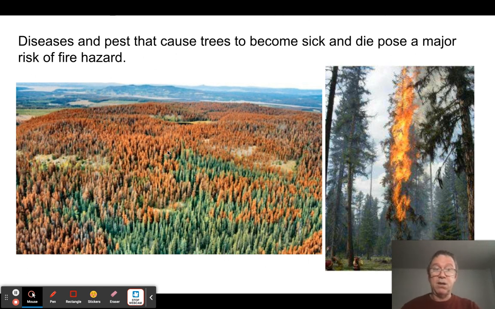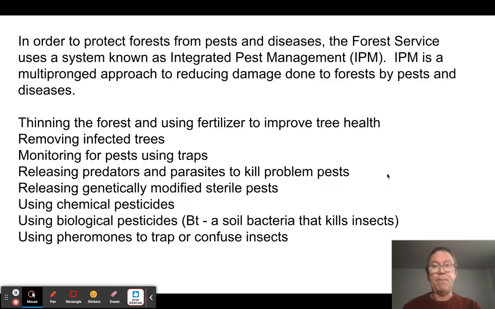And these dead trees are easily caught on fire, right? So it's very important to try to prevent that from happening. One way they do this is using something we're going to talk about later in this unit called IPM, or Integrated Pest Management. Basically, IPM means using data collection and modeling to make informed decisions about how much intervention to use in pest control.